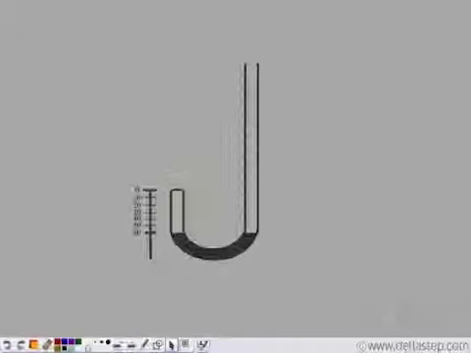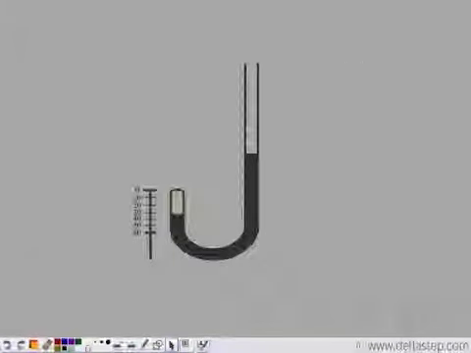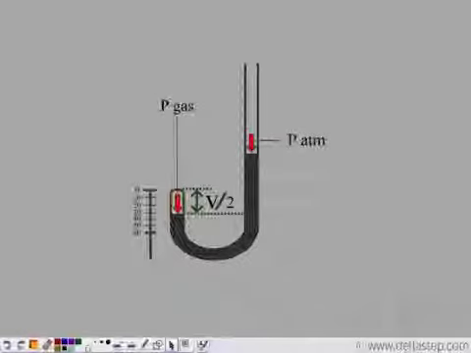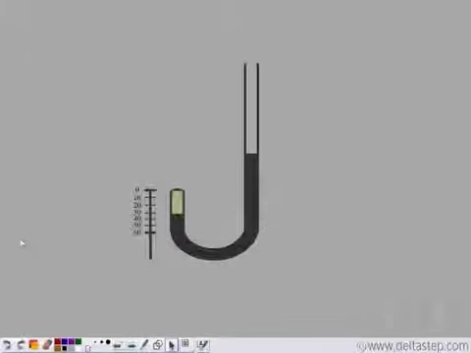This remaining the same, he added more mercury so as to make the volume of the gas enclosed half. So when he added more mercury, he saw that the volume reduced to half. Now it occupies 30 centimeter cube. This is the pressure exerted by gas. And when he calculated the pressure on the other side, he observed that the pressure was the atmospheric pressure plus 760 millimeters of mercury. So now the pressure was 2 times 760 millimeters of mercury.